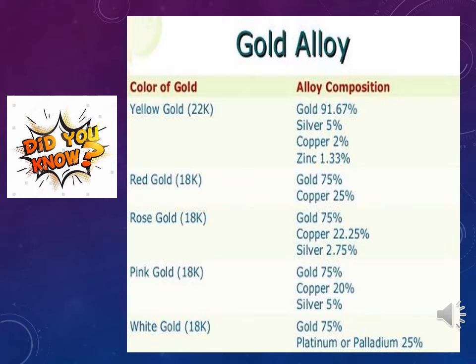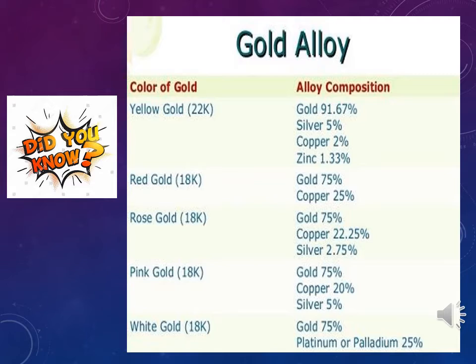When it is 22 karat, it will have the combination of these metals which you can see on the screen. That means the percentage of gold is only 91.6. Did you read on the gold jewelry shops 916 gold? That is nothing but 91.6 percentage of gold, and the remaining percentage will be of silver, copper and zinc. The combination of these three along with gold. So this will give you yellow gold, which is ornamental gold. Why it is done so? Because the pure form of gold is very soft. To give the strength to the ornaments, it is mixed with these metals.